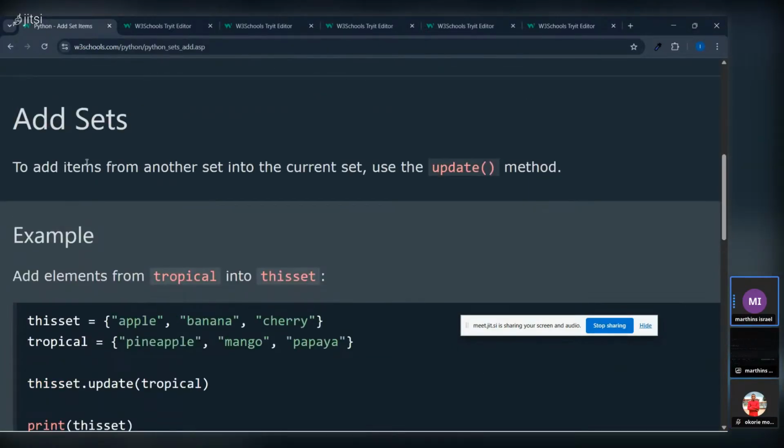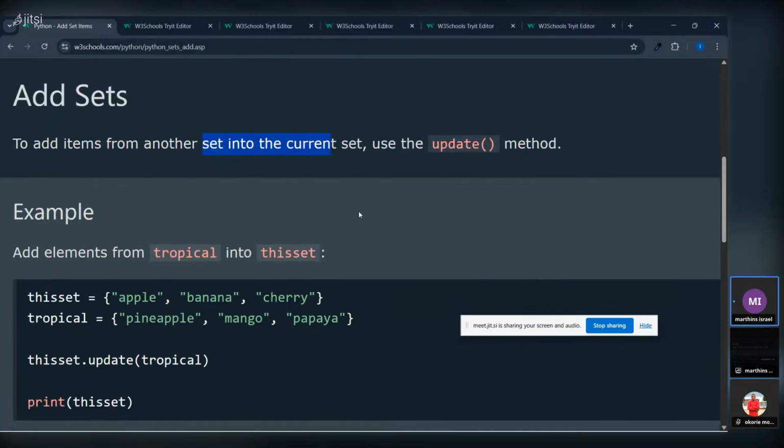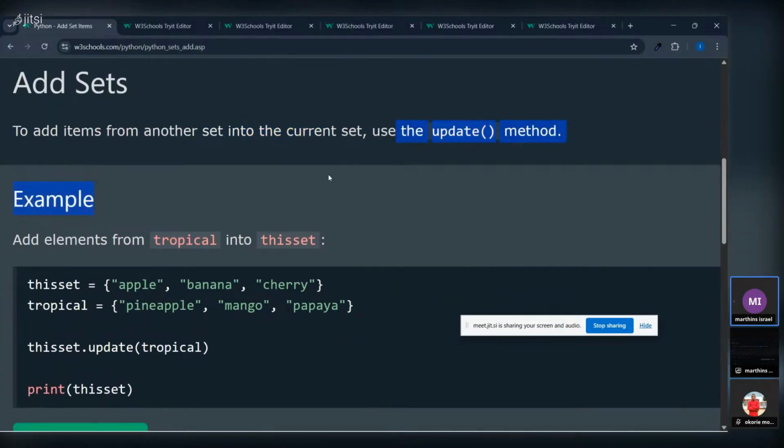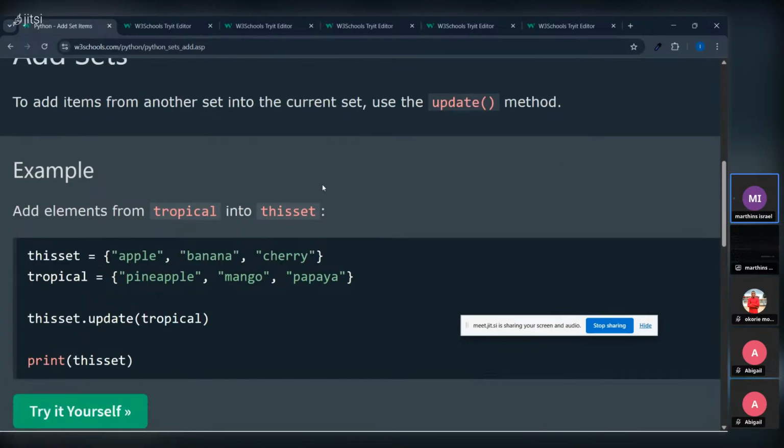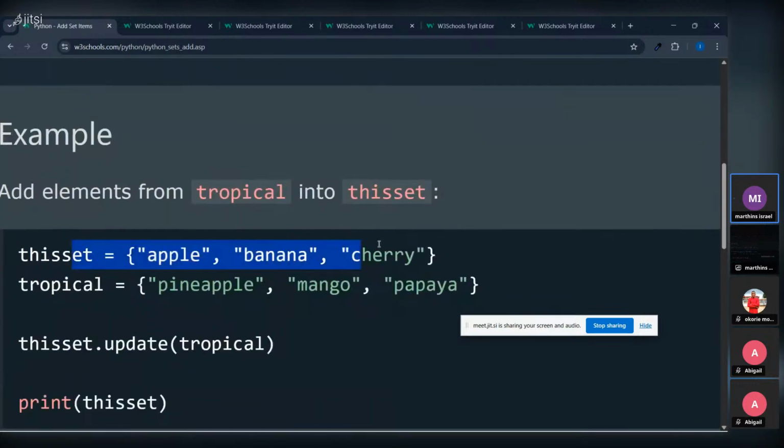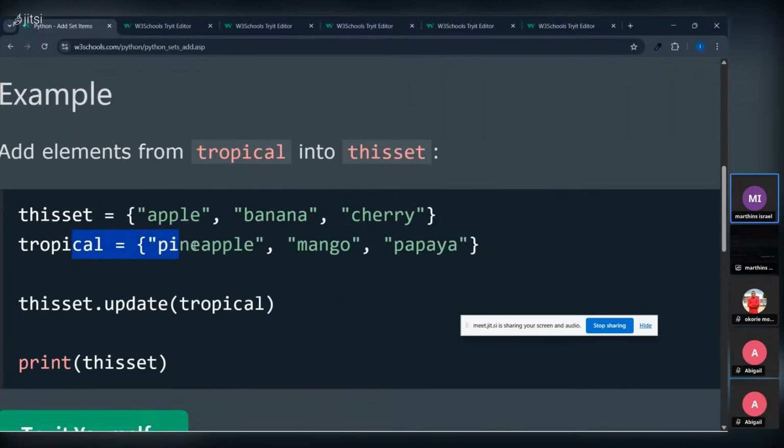Also, to add items from another set into the current set, we use what? We use update. Remember when I was telling you, if we add multiple sets, many sets, which we are going to be dealing with. Here they had this set, which had fruit: apple, banana, cherry. They had tropical. We should just create our own, right? So now they had tropical, which has pineapple, mango, and banana.